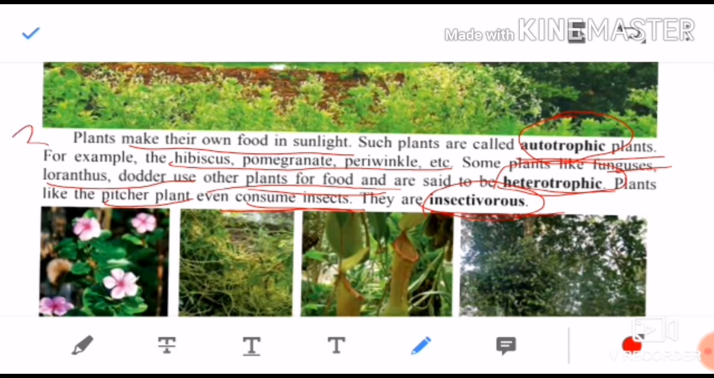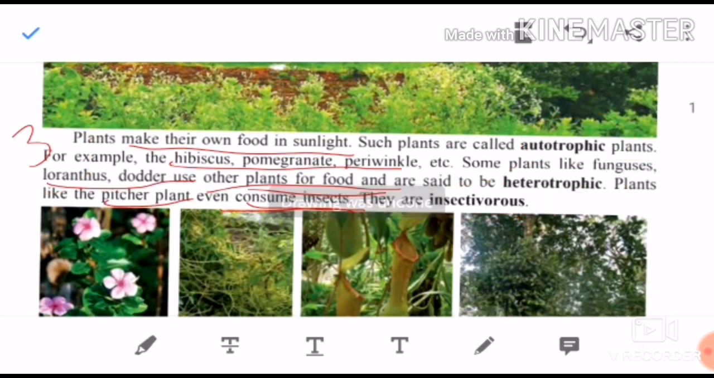So three types of plants we have studied here. First one is autotrophic. If they ask you what are the examples, you can give two examples, three examples, whatever they ask: hibiscus, pomegranate, periwinkle. What is meant by autotrophic? They prepare their own food. Heterotrophic means they depend on other plants for their food. Okay, for example, if they ask you, you can write fungus, loranthus, dodder. And insectivorous plant, pitcher plant, which consumes insects as their food.